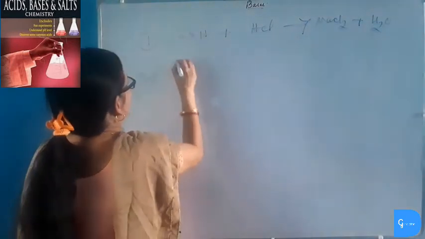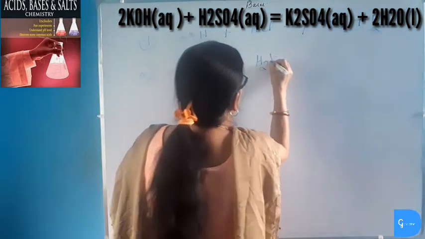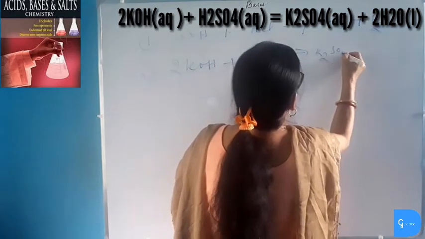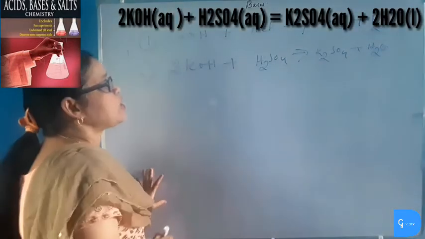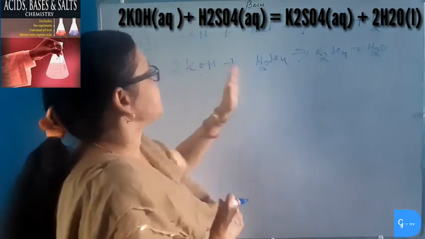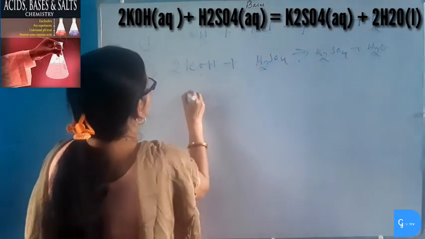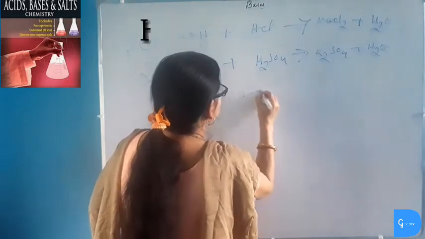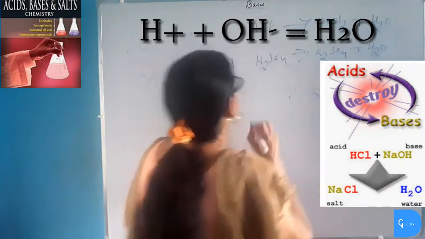Again, we can take potassium hydroxide, a base, which when it reacts with sulfuric acid also forms a salt, potassium sulfate, plus water. This is the actual neutralization reaction, because in this reaction of base plus acid to form salt plus water, the acid produces hydrogen ions and the base produces hydroxide ions, and they neutralize each other to form water.